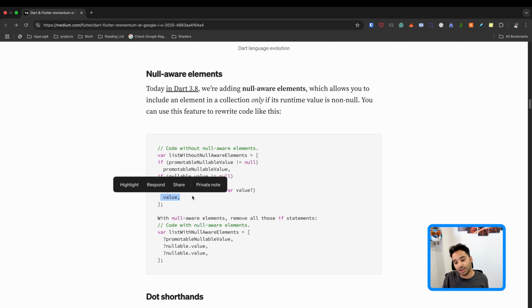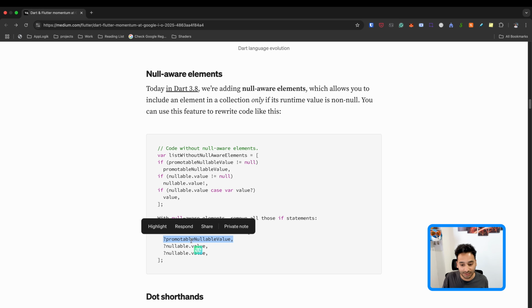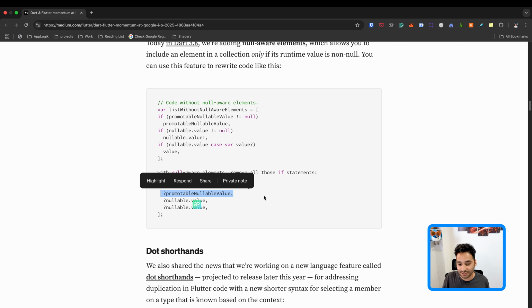And they just simplified it with a question mark at the beginning of the nullable value. So if it is not null, it will be added to the list. Otherwise, it's not going to add the null value to the list. And yeah, it's a simple change to have shorter code.